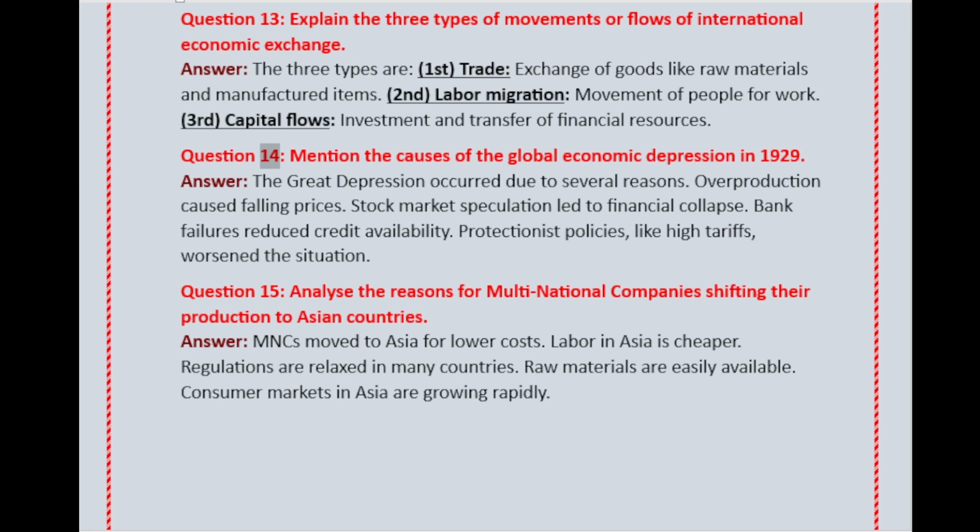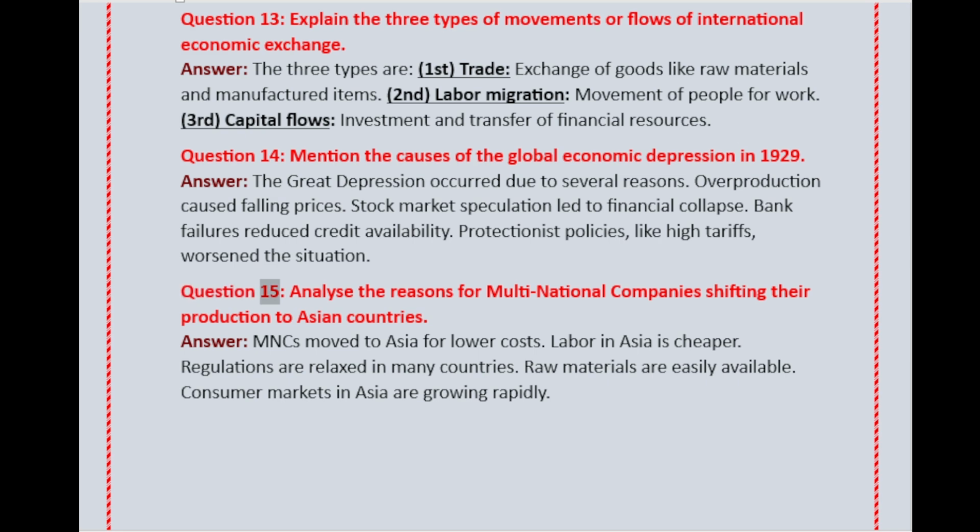Question 14. Mention the causes of the global economic depression in 1929. Answer. The Great Depression occurred due to several reasons. Overproduction caused falling prices. Stock market speculation led to financial collapse. Bank failures reduced credit availability. Protectionist policies, like high tariffs, worsened the situation.